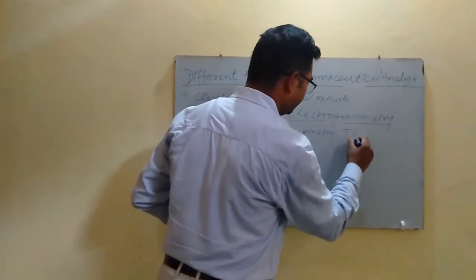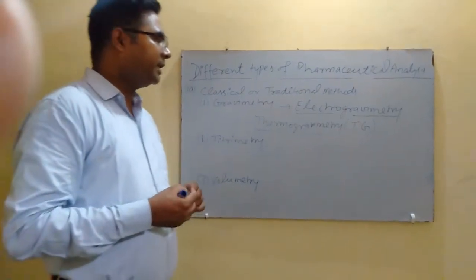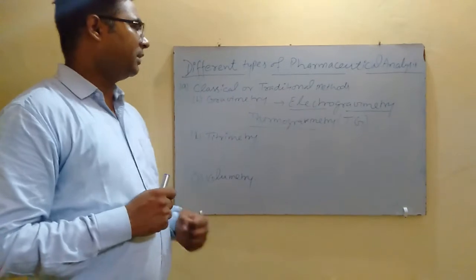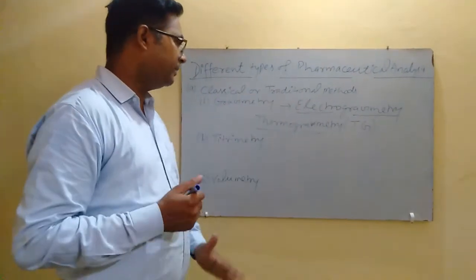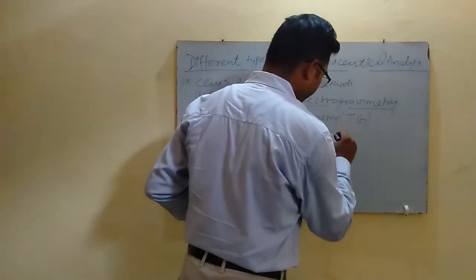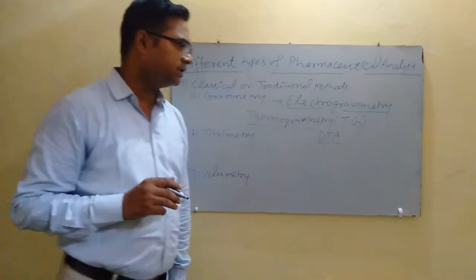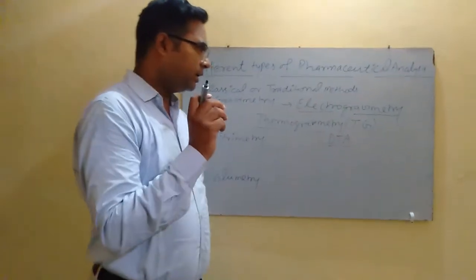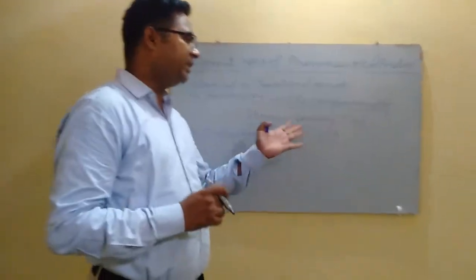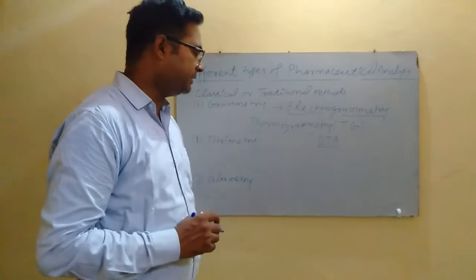Is represented as Tg. In thermogravimetry, we determine the weight of substance as a function of temperature or time. Other techniques are differential thermal analysis. In differential thermal analysis, we determine the change in temperature, the difference in the temperature between the inert reference substance as well as test substance.